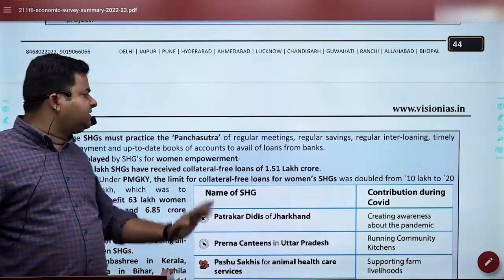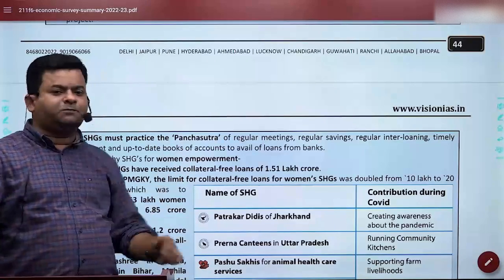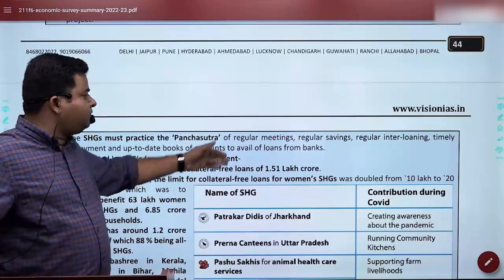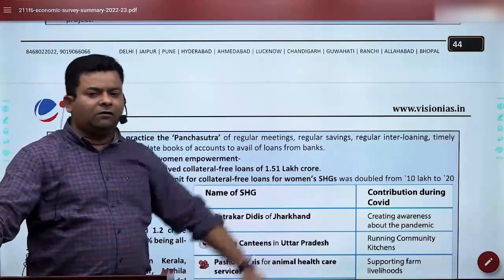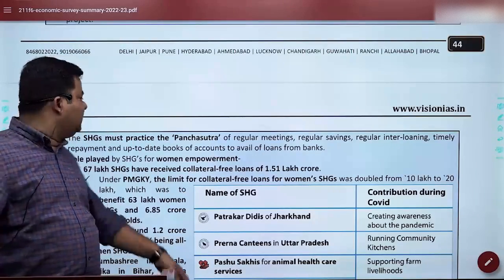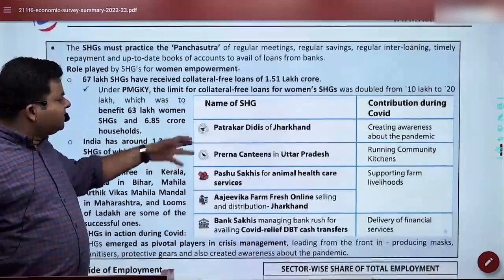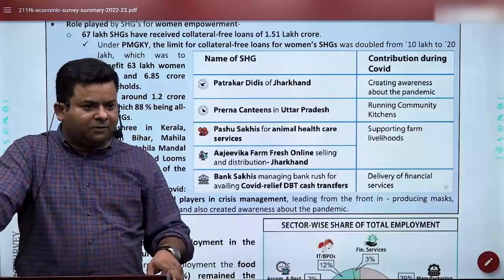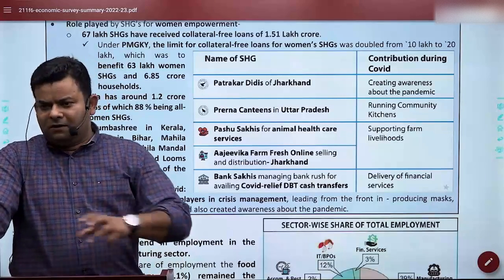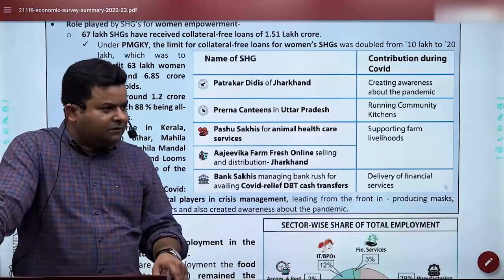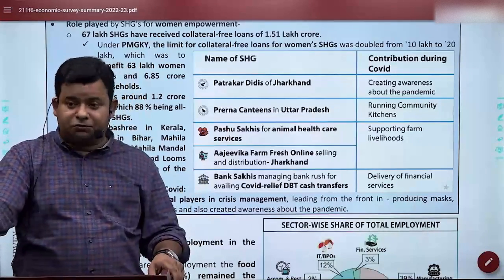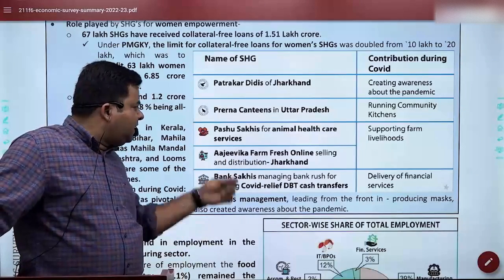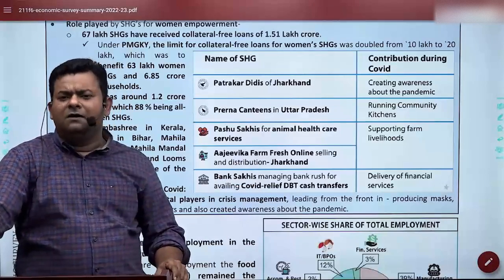So considering all these things, you should be aware of what this Panch Sutra is. Panch Sutra in self-help groups is that they should be disciplined in terms of regular meetings, regular saving, regular taking of resources together, and timely repayments. Some self-help group examples have been given. Patrakar Didis of Jharkhand, they are giving information about what is going on in the current scenario and all these kinds of things. Prerna Kantis in Uttar Pradesh for the community kitchens. Pashu Sakshi for animal health care. Ajivika Farm First Line from Jharkhand. In fact, many more are there.